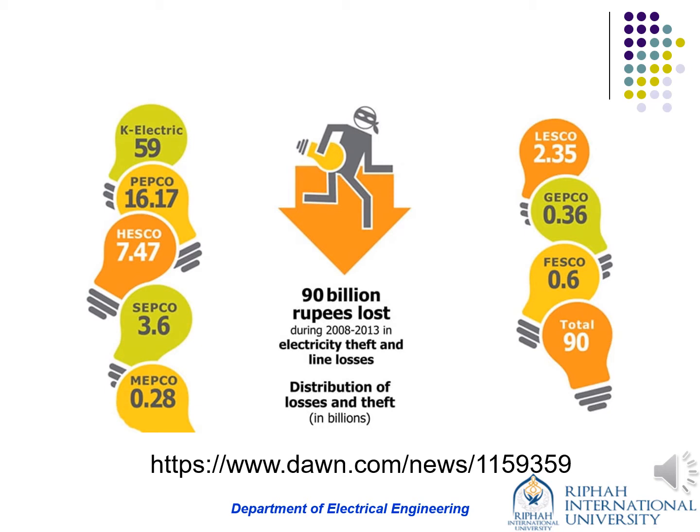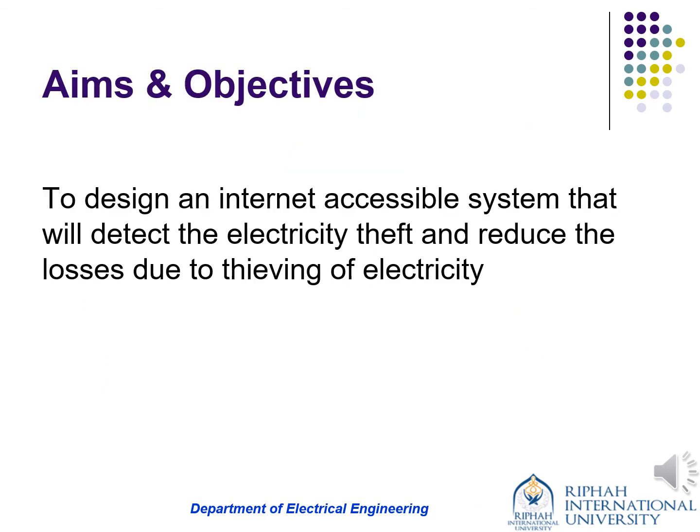There is a news item in Dawn that over 90 billion rupees were lost during 2008 to 2013 in electricity theft and line losses. That's a huge amount. Next is our aim and objective. So our aim was to design such an internet accessible system that will detect electricity theft and reduce line losses.